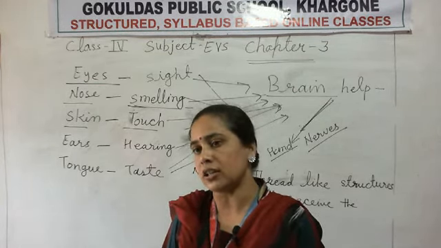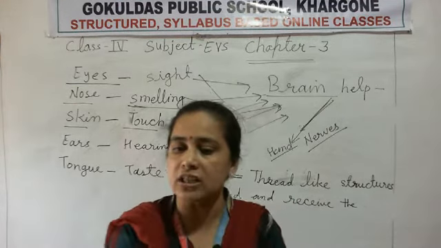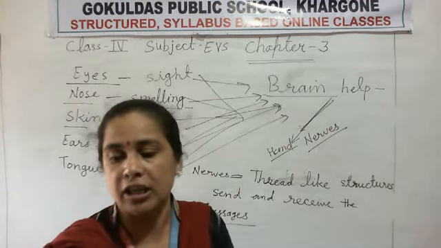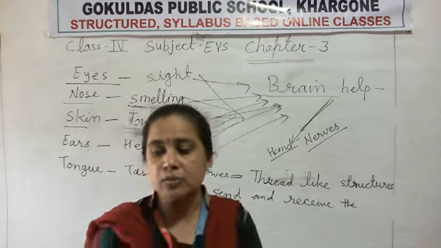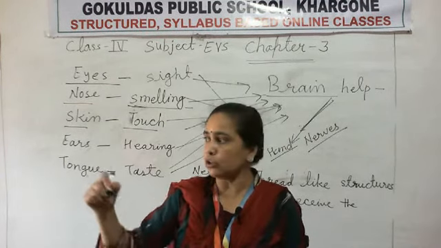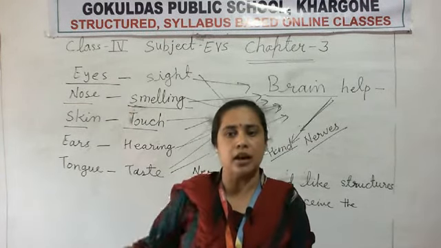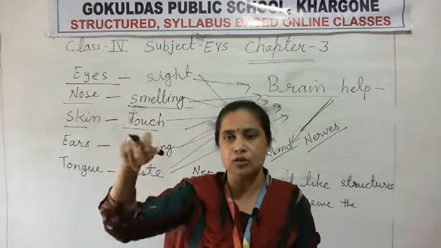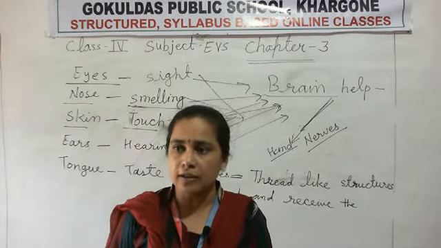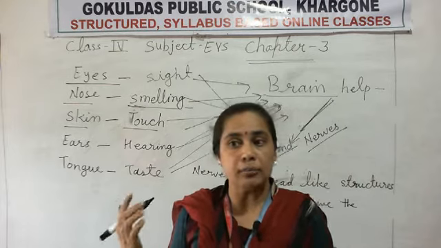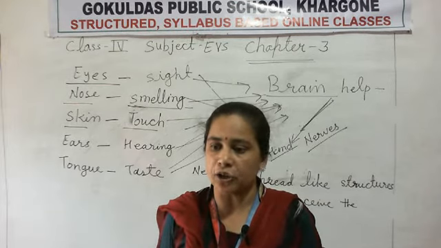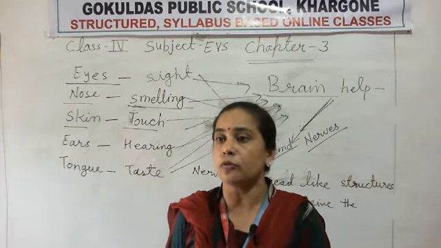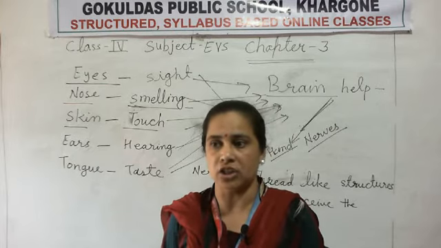What is the sense organ? I also explained to you what is the meaning of sense, what is the meaning of organ. Sense means to feel something that is present in our surroundings. आसपास जितनी भी चीज़ें उसको feel करना. Okay? Now, what is the meaning of organ? I also explained to you, a part of our body that performs a particular function.